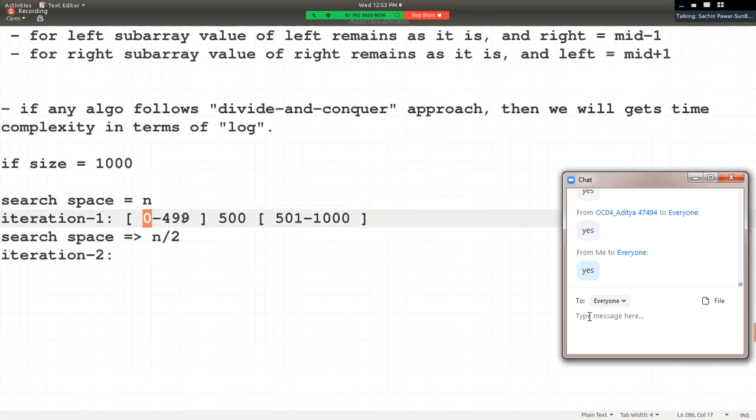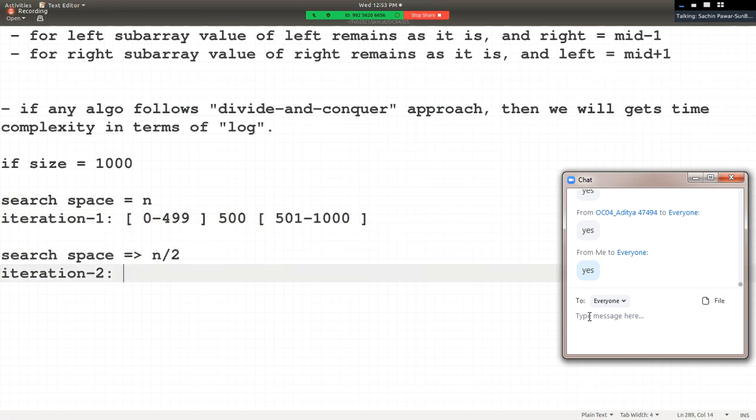Either into the first half, or into the left sub array or the right sub array. It means the search space gets reduced by half. Hello friends, do you agree with this? Right? Okay, let's say for example, if we are searching in the left sub array, again in the second iteration